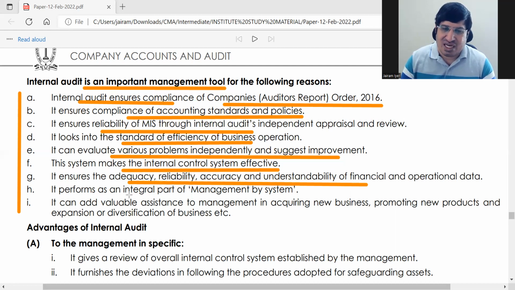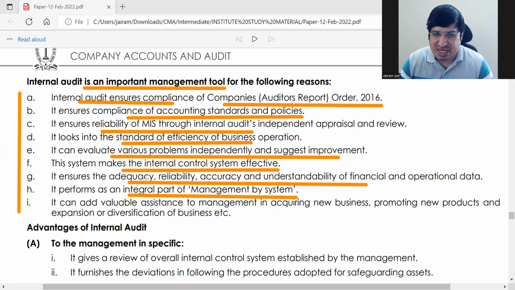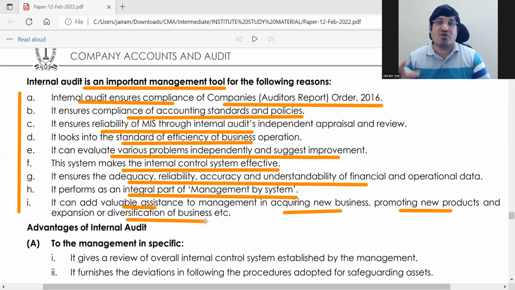It is an integral part of management by system. And it can add valuable assistance to management in acquiring new business, promoting new products, diversification, etc. Because you need to have good control over yourself for diversifying first of all. ठीक है. So ये सब points हैं.